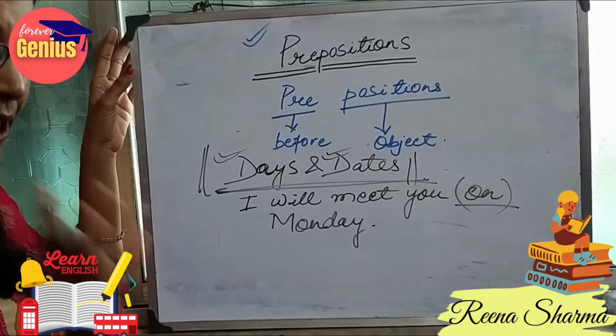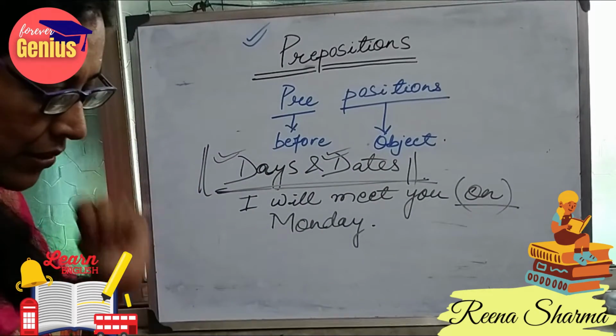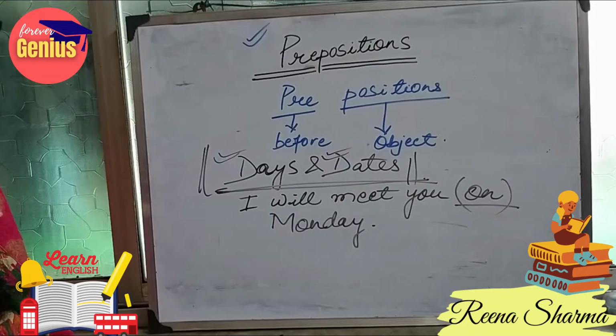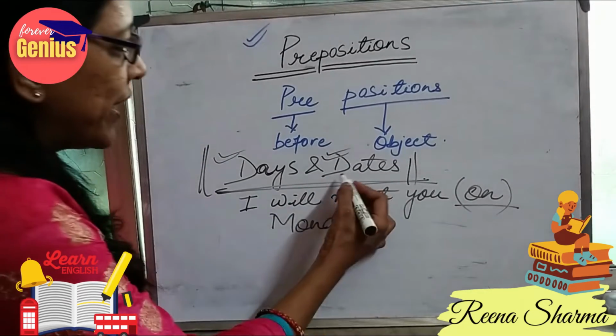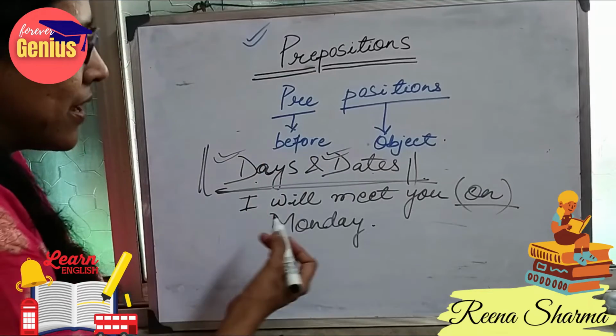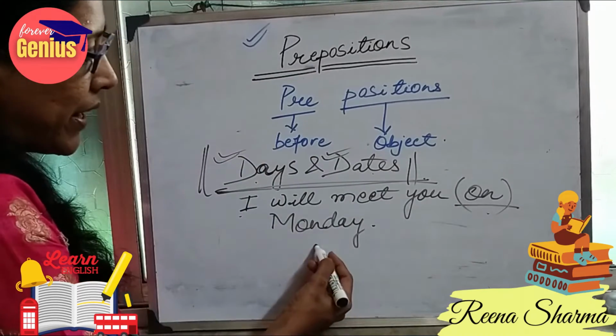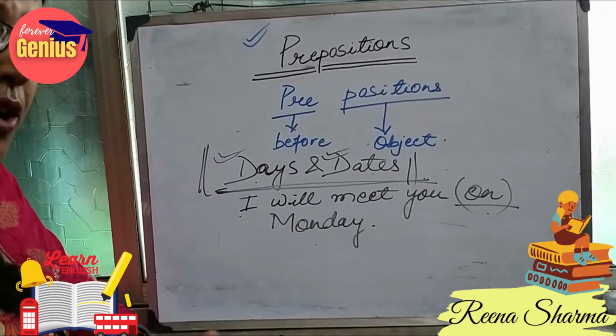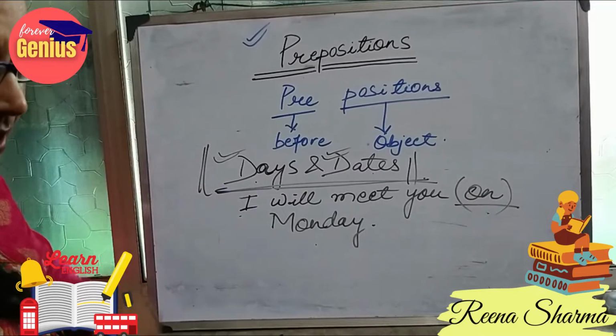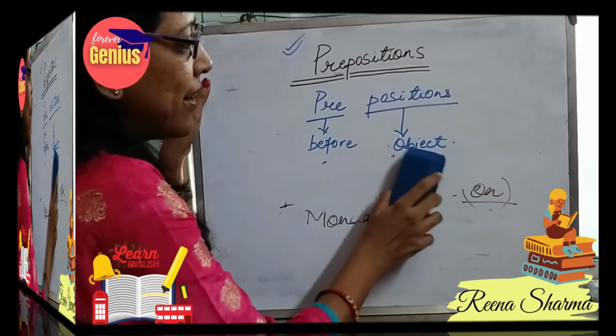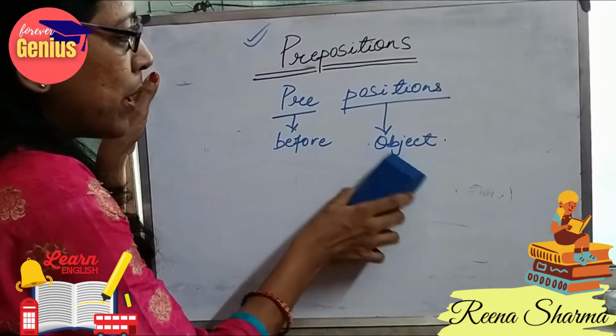But when year and months are mentioned, we will not write on in those cases. Only in case of days and dates. I will meet you on Monday. I will meet you on 5th of August. So these are the examples of days and dates in case of prepositions.